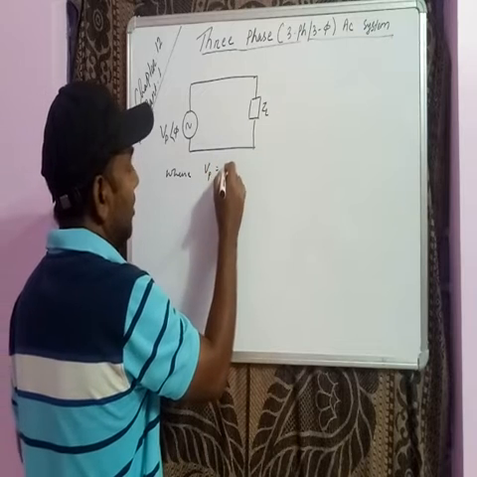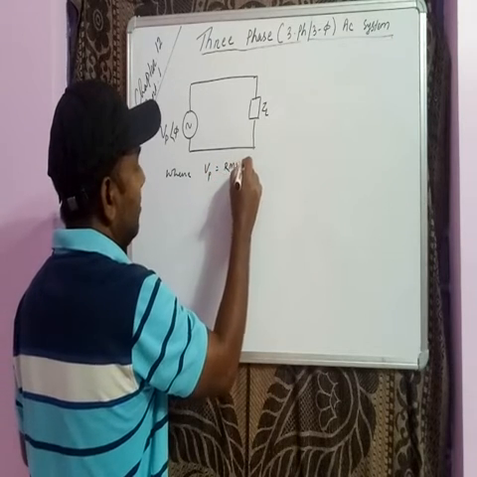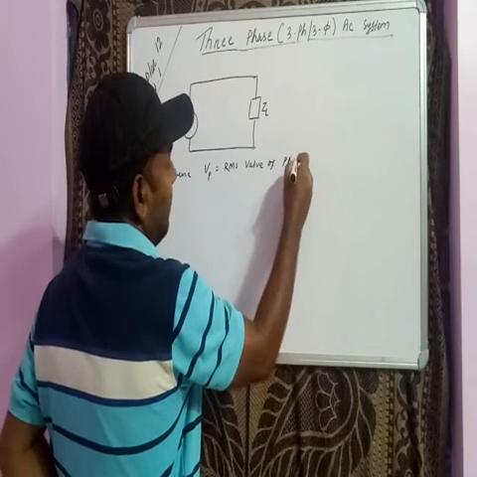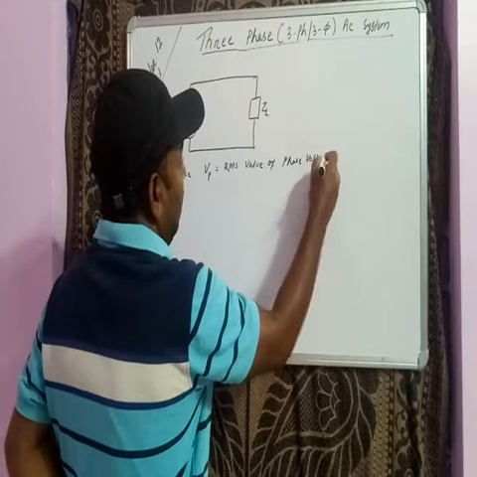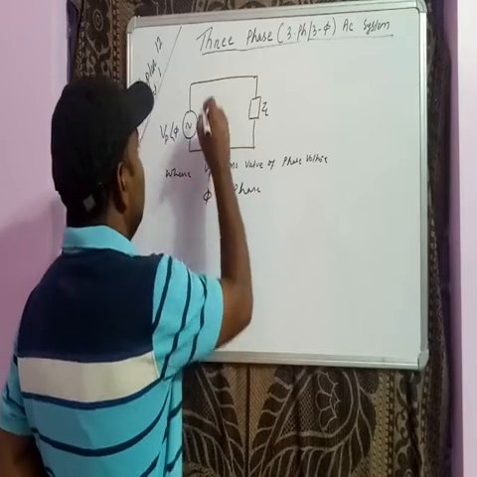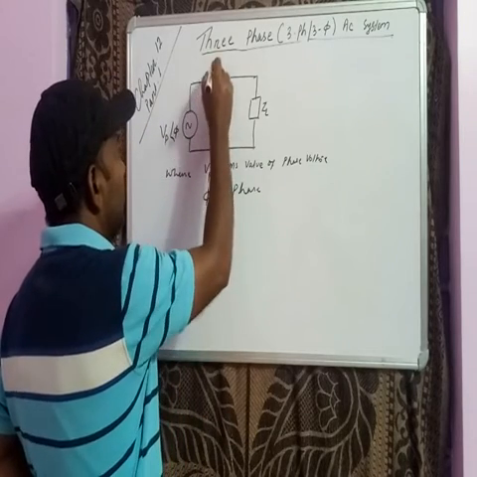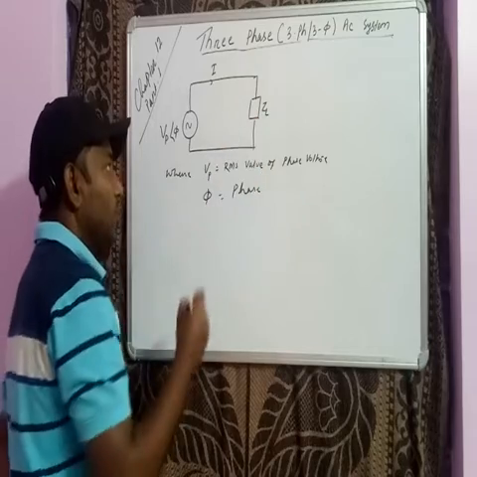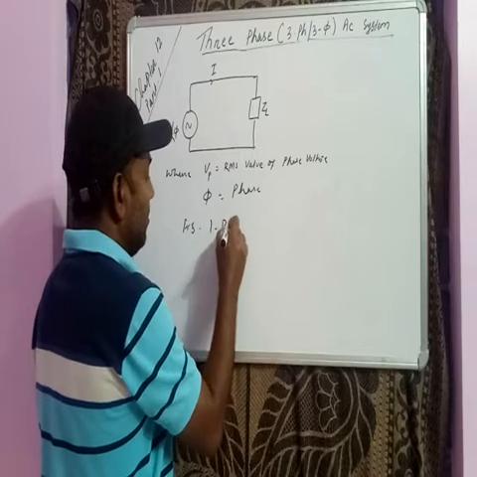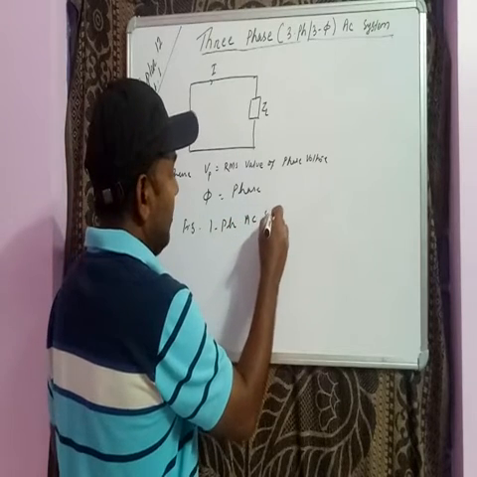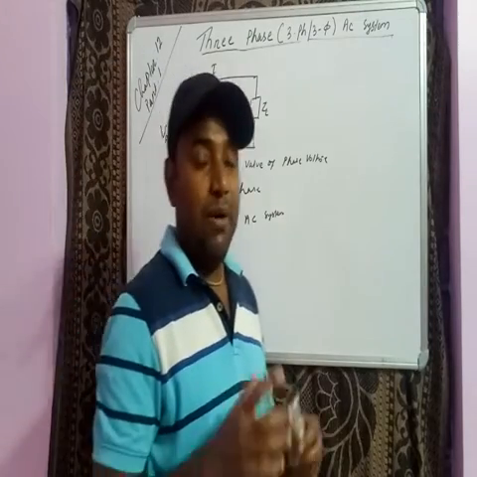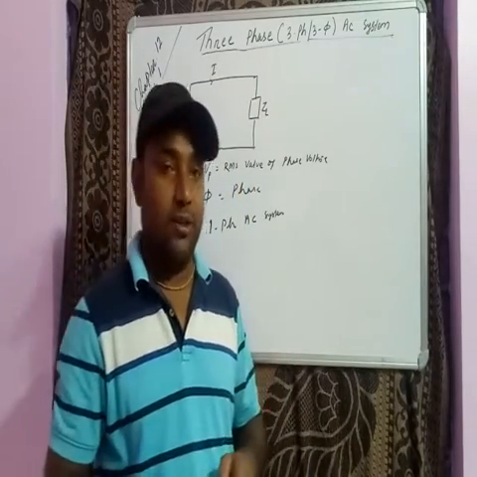Vp is the RMS value of the phase voltage, and phi is the phase angle. So the source supplies current to the load, right? So this is a single-phase AC system, and mostly it is generated with the help of a single-phase alternator, right?